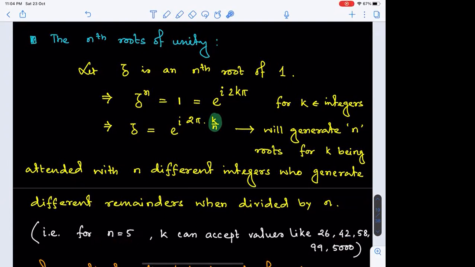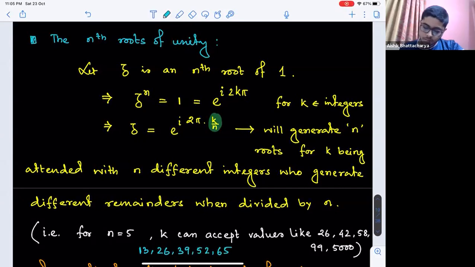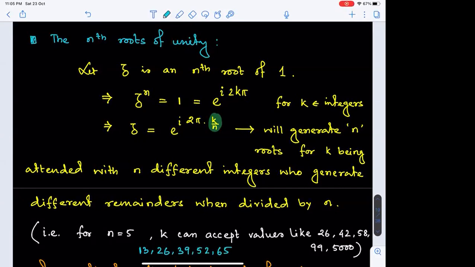For n equal to 5, still we are considering possibilities of k as 13, 26, 39, 52, 65. Is that acceptable? Yes, sir. Any logic in my trial? Five consecutive multiples of 13.